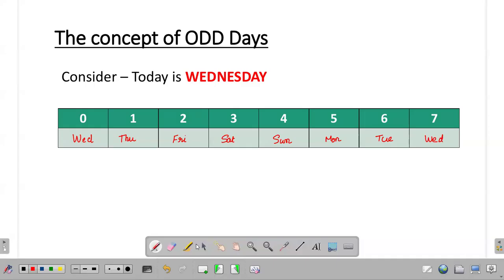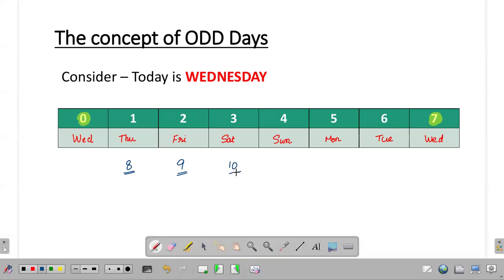So can I not say 7 days from today, it is as good as 0 days from today? Observe this closely. So continuing with this logic, can I not say 8 days from today, it is as good as 1 day from today? So 8 days from today, it will happen on a Thursday. Likewise, 9 days from today, it will be happening on a Friday. 9 days from today, it is as good as 2 days from today. So it will fall on a Friday.